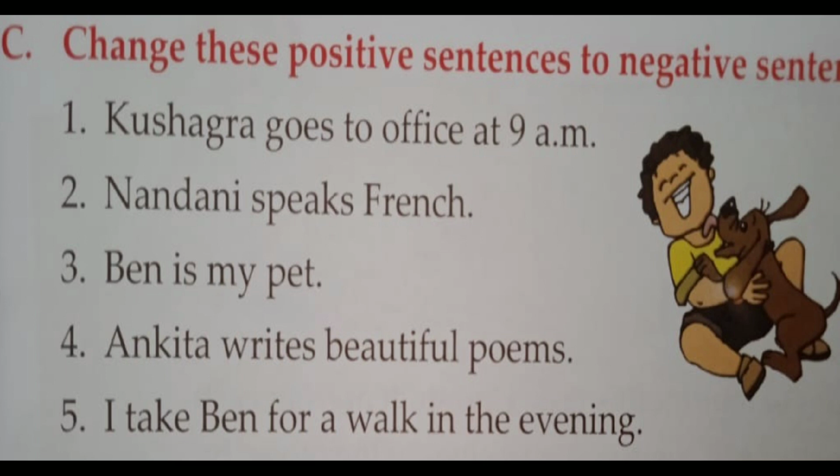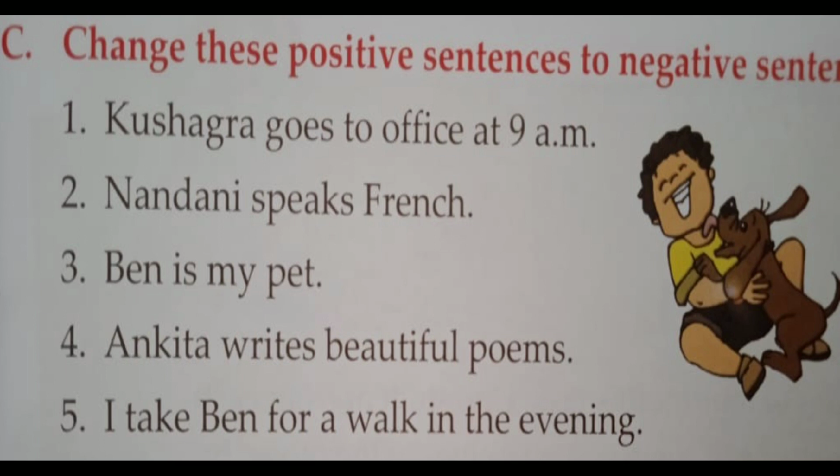Let's start the first sentence. Kushagra goes to office at 9 a.m. Just remember one thing: when we use does not in the sentence with the noun, the verb will always be in its root form. So here we have written the es form of the verb, goes.